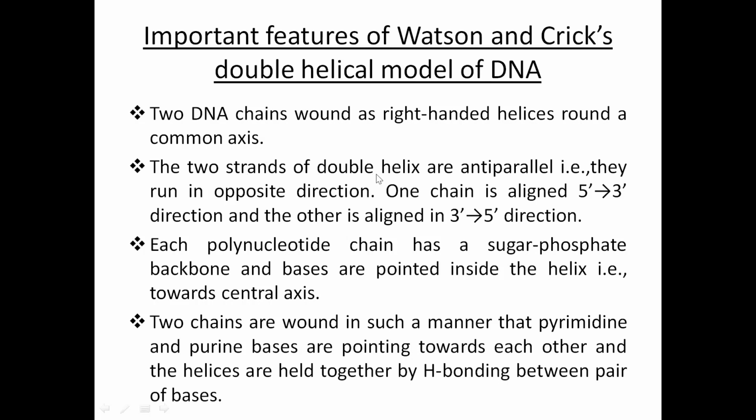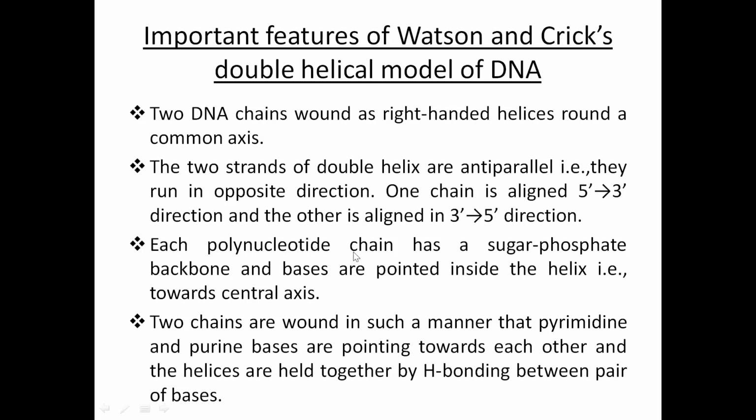The two strands of double helix we have discussed. Double helix means there are two strands present. Both are anti-parallel. What is anti-parallel? That is, they run in opposite direction. That means one chain is aligned 5' to 3'. You have seen one end is 5', another end is 3'. So the other chain will align 3' to 5'. I will show you after a few slides what that 5' 3' and 3' 5' is.